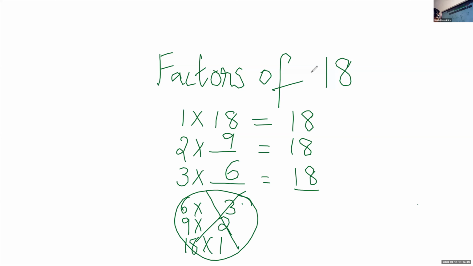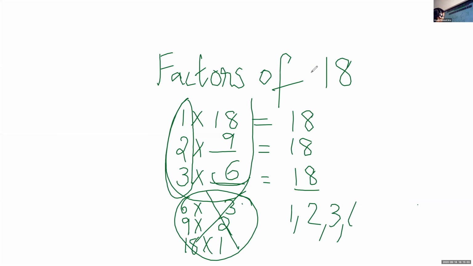So how can we take 1 into 18, 2 into 9, 3 into 6? Then we can start from here, 6. So we can write 1, comma 2, comma 3, 6, 9, 18. These are the factors of 18: 1, 2, 3, 6, 9, 18.